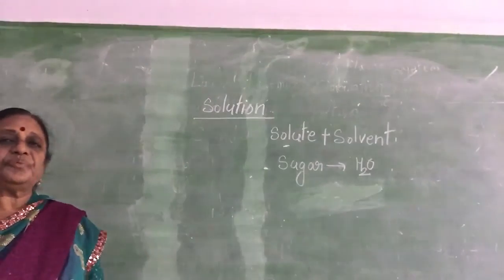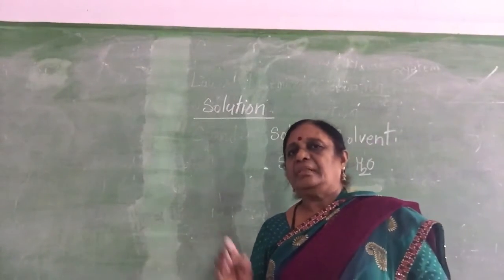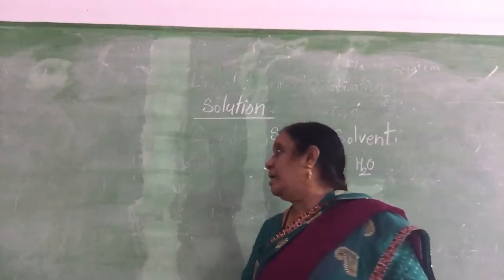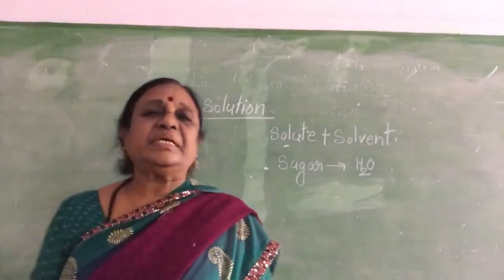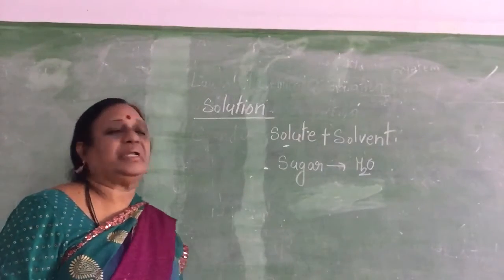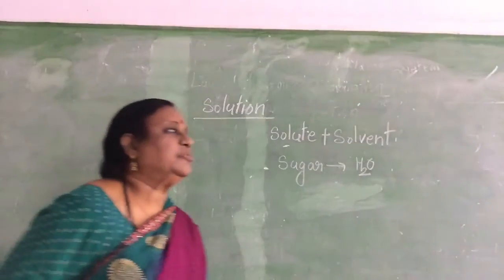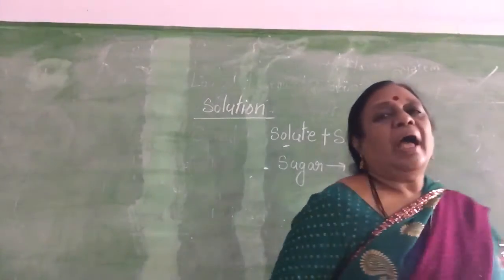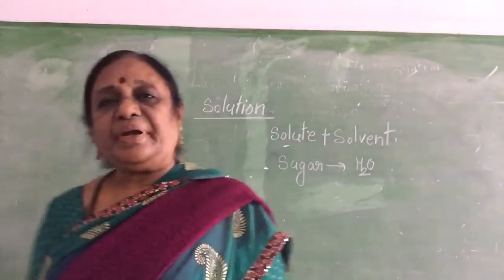So the substance which is present in the smaller quantity is solute, and the substance which is present in the large amount is the solvent. Clear? So solution is made up of either solute and solvent or two liquid components.